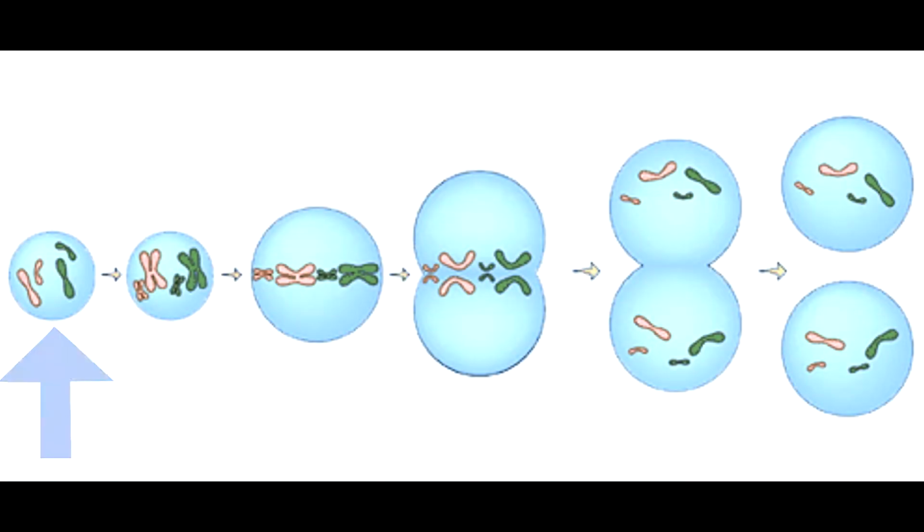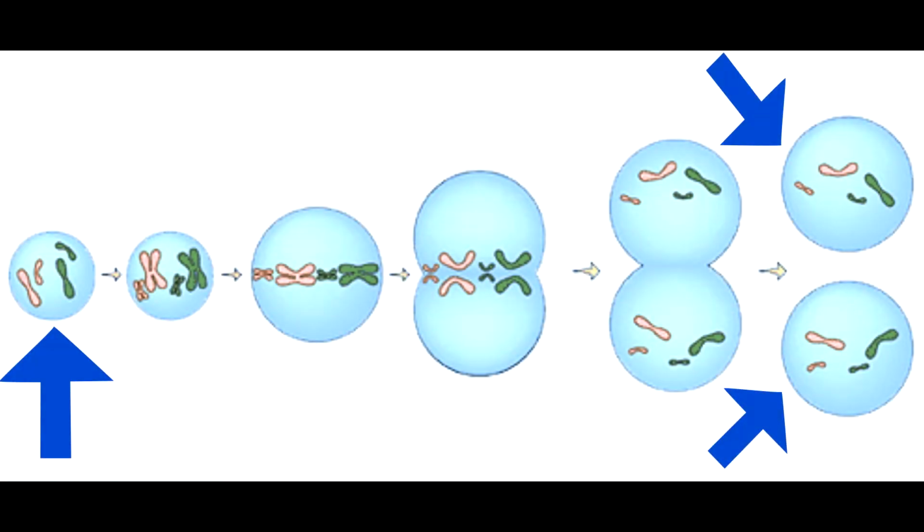Mitosis is the process in which a cell divides into two identical daughter cells. It is also a form of asexual reproduction. This means that the DNA inside the first cell is identical to the two daughter cells.